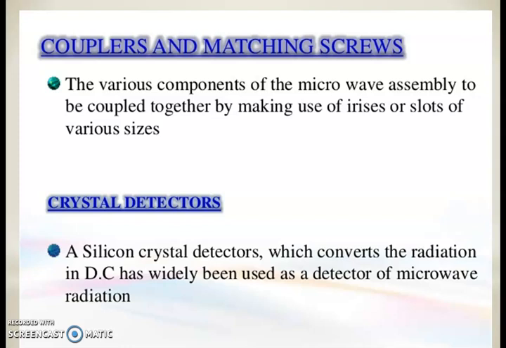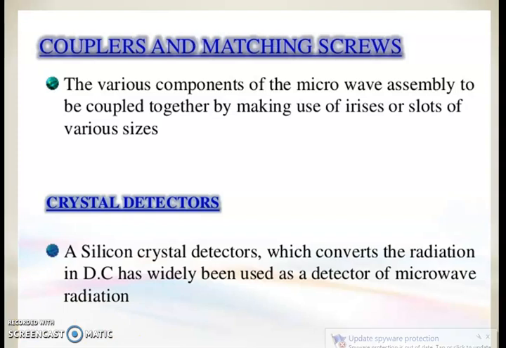Coupler and matching screws. The various components of the microwave assembly are coupled together by making use of irises or slots of various sizes. Crystal detector. A silicon crystal detector which converts the radiation to DC has been widely used as a detector of microwave radiation.